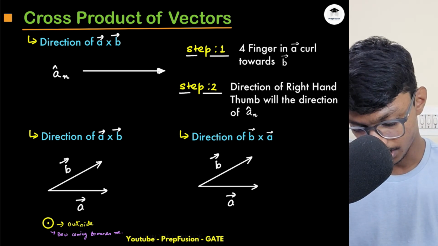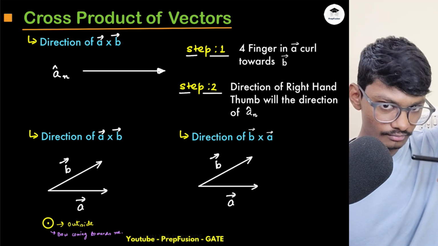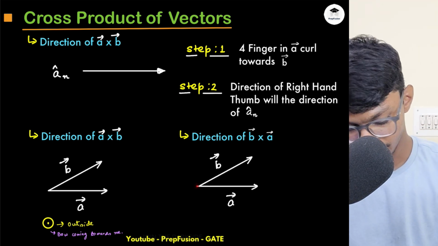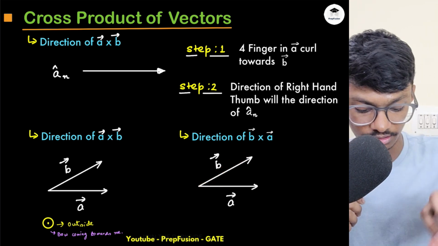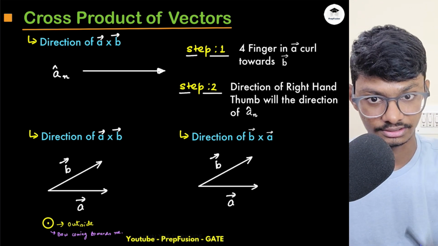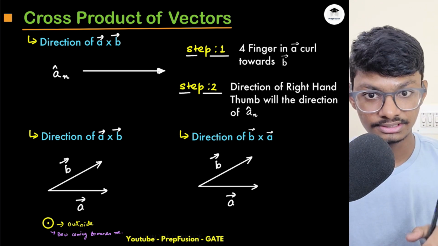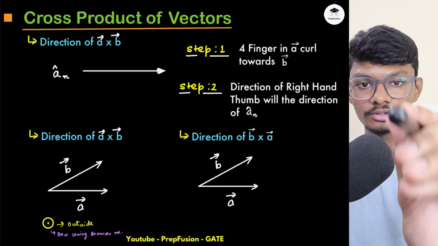Now if I do B cross A, I put my four fingers here and curl them towards it, and the right hand thumb is going inside the screen. If it is going inside, that means you are throwing the arrow away.